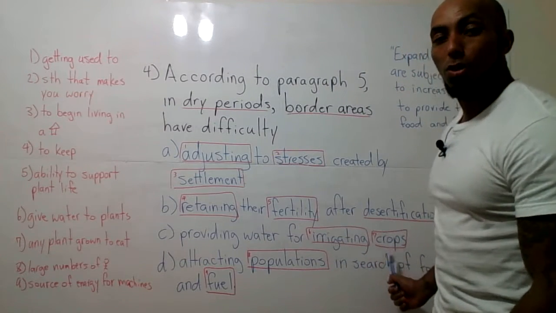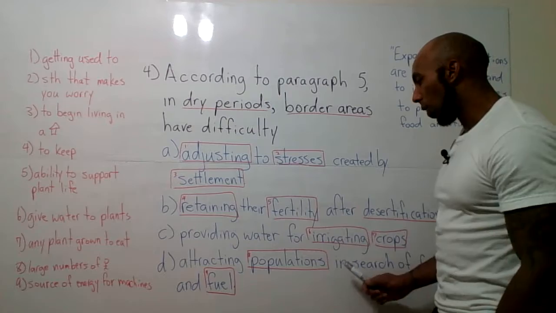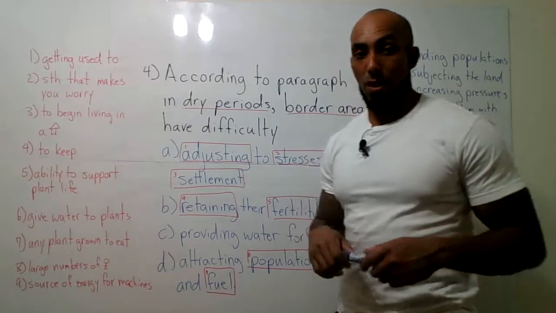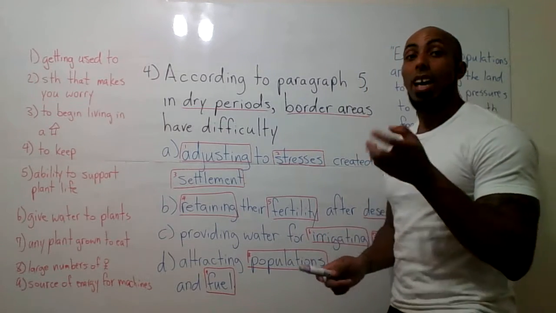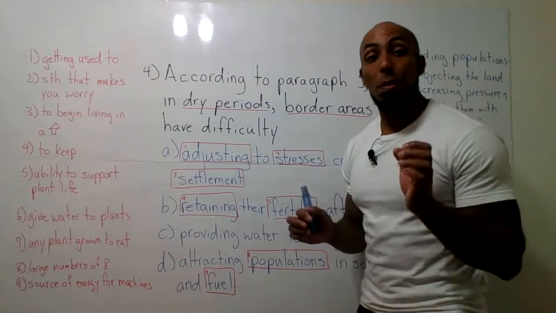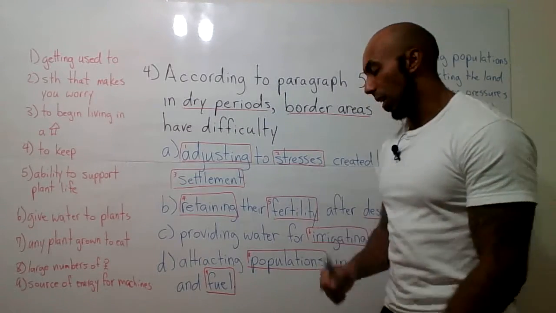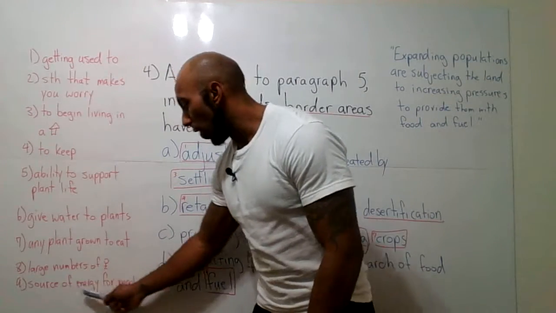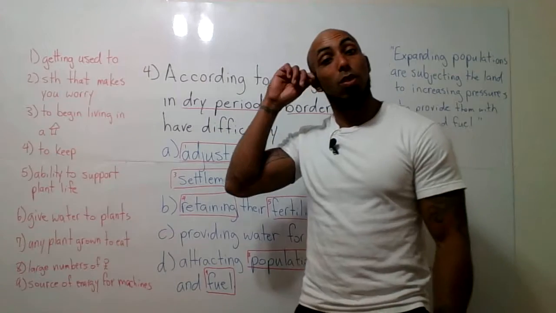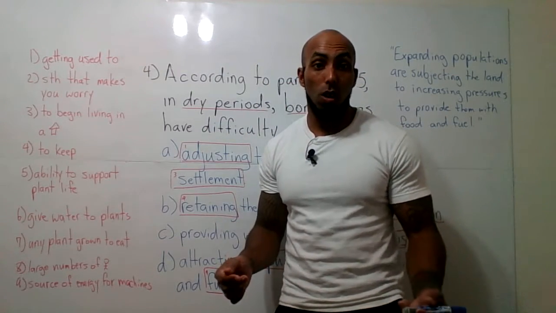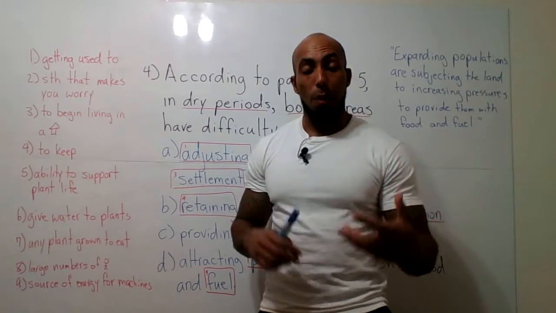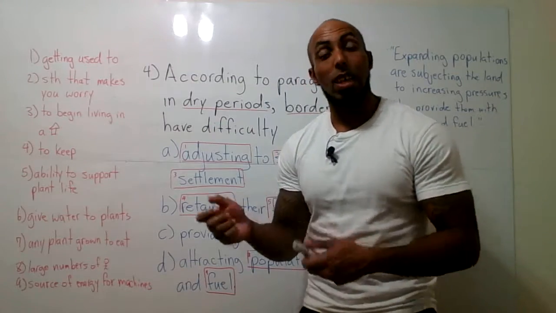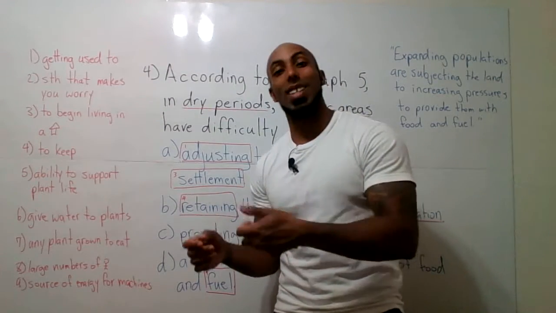Okay, crops. Crops are just plants that we eat. Okay. Number 8, populations are just large numbers of people in an area. Okay. So Taipei has a very large population. That means there are many people living in Taipei City. And finally, the last one is fuel. Fuel is any source of energy for a machine, right? Humans have fuel too. We can call food our fuel, right? But most of the time when we say fuel, we're talking about any source of energy for a machine, right? Like if we go to the gas station, we know our car needs gas, right?